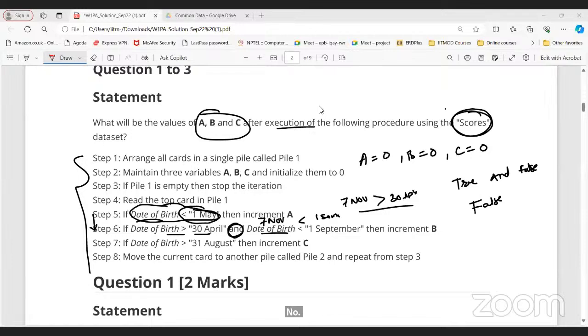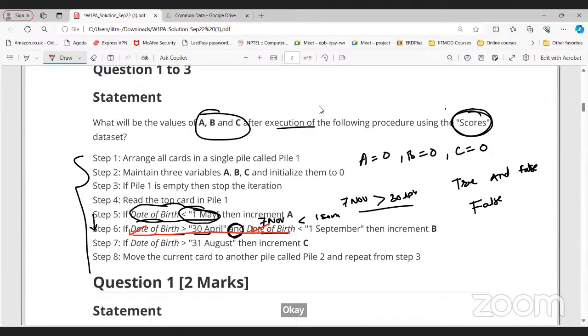Now here this is true and this is false. So the overall condition is false. It means I'm not going to increment the B. Now go to step 7.